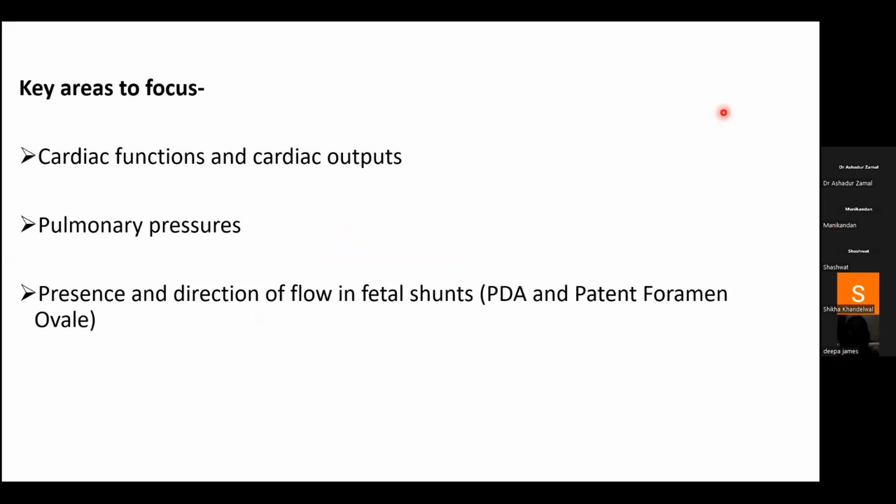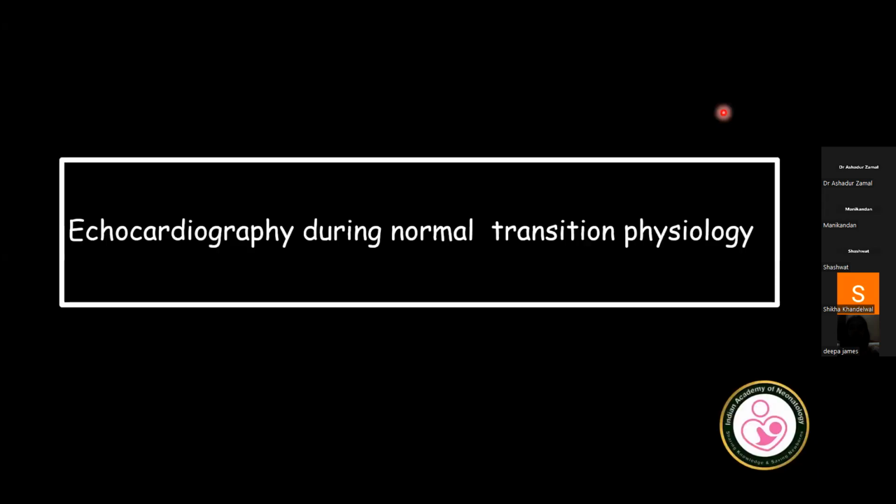So now let us see the echocardiographic assessment and the parameters that we can use. In echo, the key areas to focus on are cardiac functions and cardiac outputs, pulmonary pressures, and presence and direction of flow in the fetal shunt. Let us see some echocardiography during normal transition, and if the baby has not transitioned well, how can we recognize it?